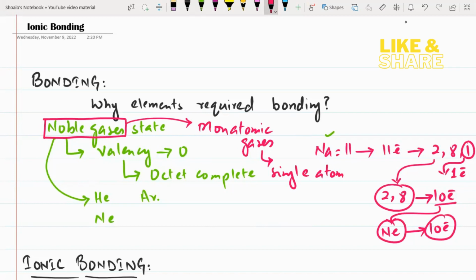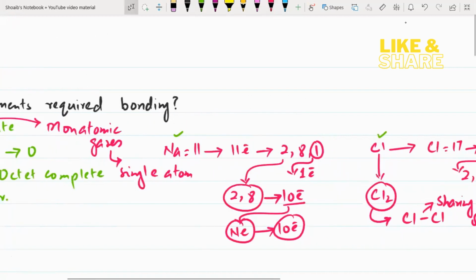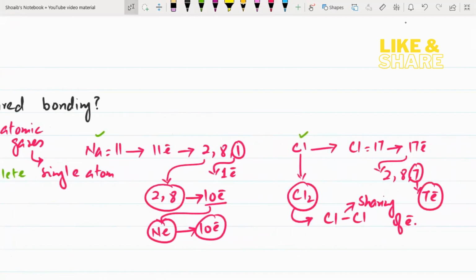So the question: why do the elements require bonding? The elements require bonding to complete their octets, and their octets can be completed by two methods: by the gain or loss of electrons, or by the sharing of electrons. If the atom gains or loses electrons, that type of bonding is known as ionic bonding. And when the atom goes for the sharing of electrons, this type of bonding is known as covalent bonding.